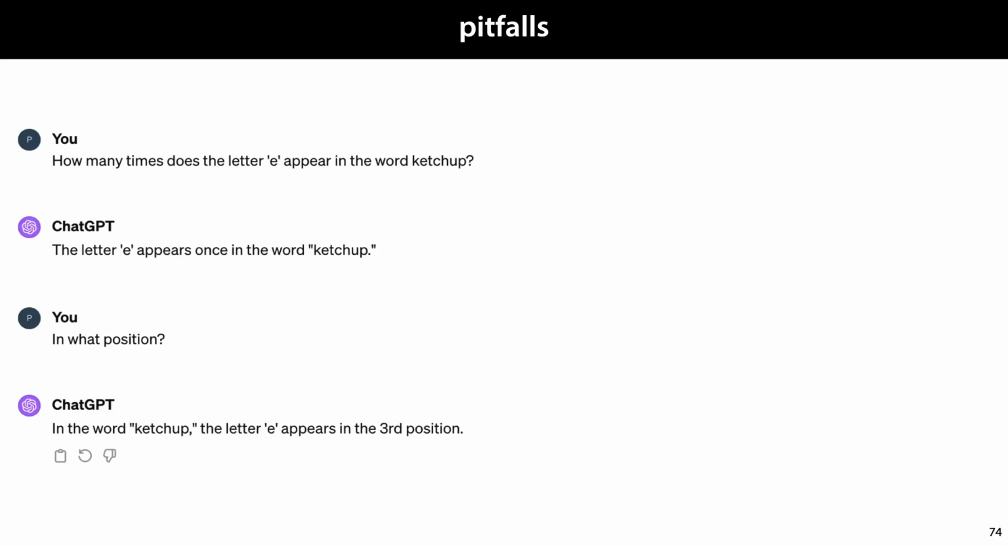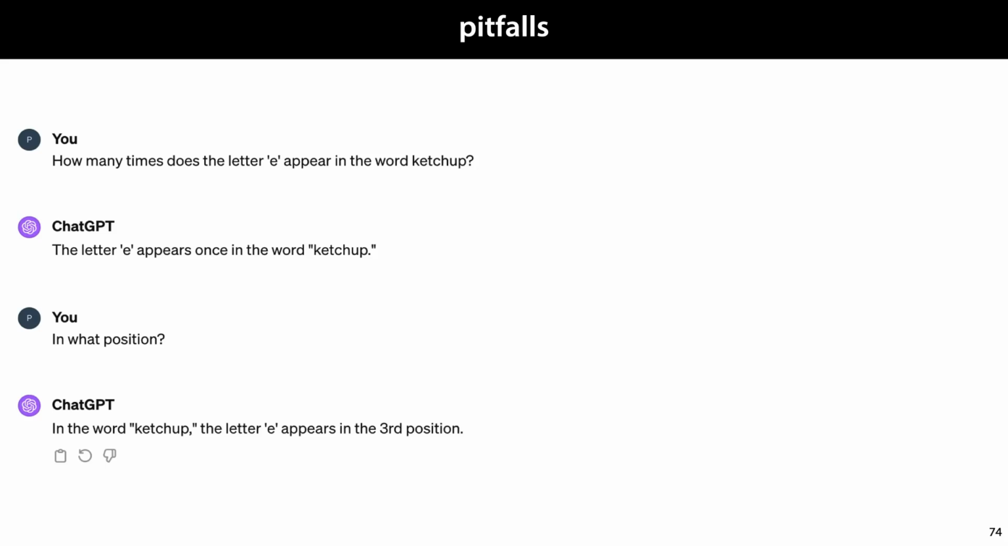I've asked it how many times the letter E appears in the word ketchup. It answers correctly that it appears only once, but when I ask it in what position it appears, it responds that in the word ketchup the letter E appears in the third position. However, knowing what we know about the way ChatGPT works, we can see that this is actually a much tougher task than it appears to be at first. I suggest you pause the video and see whether you can figure out which of the parts of the model that we've discussed before could influence ChatGPT's ability to give the correct answer here. I'll give you one hint. It's to do with tokenization.